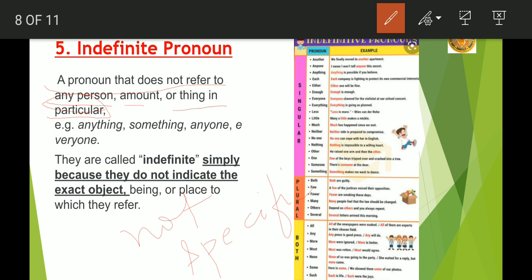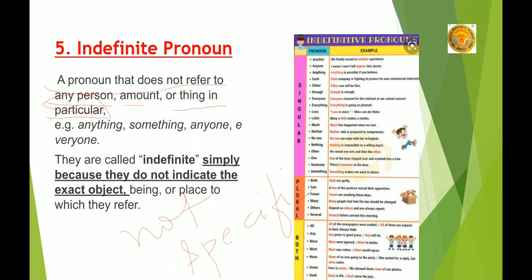When we are talking about singular things, we'll be using something, somebody, anybody, nobody, nothing, anyone. When we are talking about plural, we'll be using words like both, few, many, several. And for both singular or plural, we can use all, most, none, any and some. A chart is given to you.